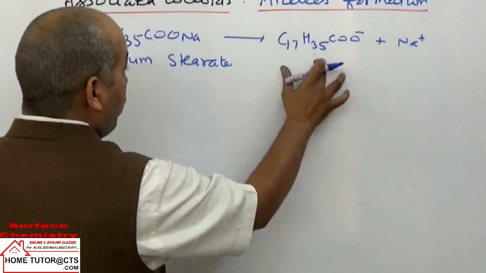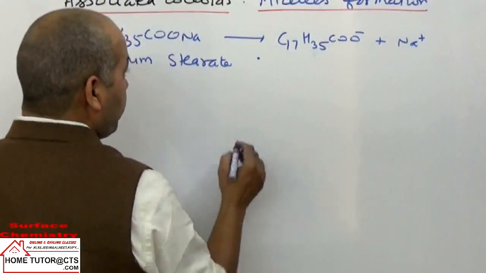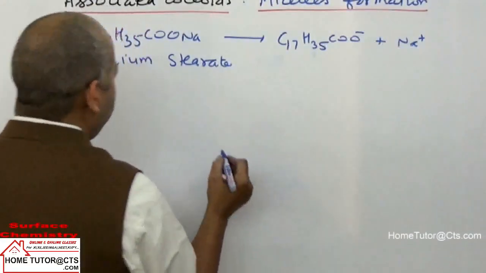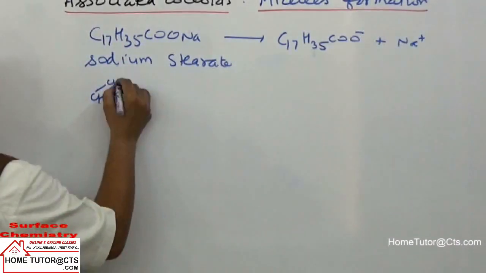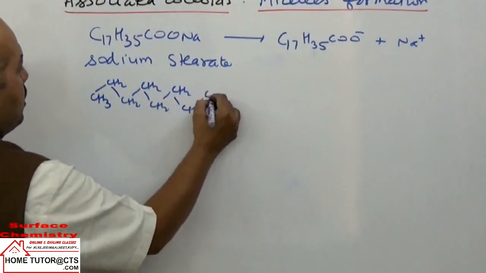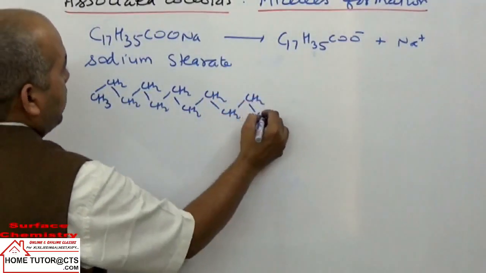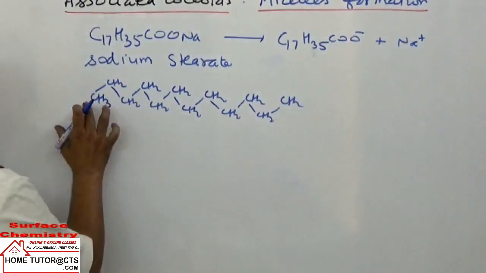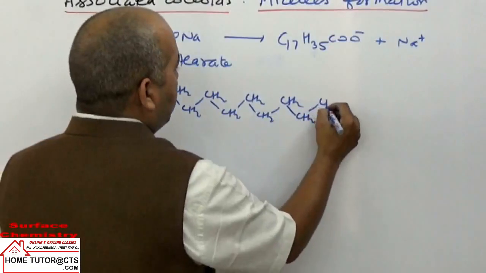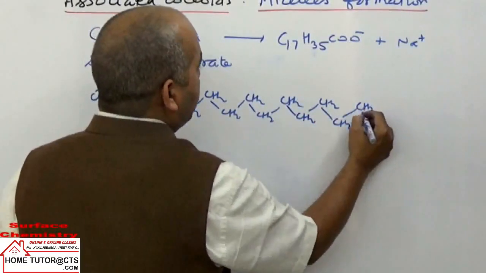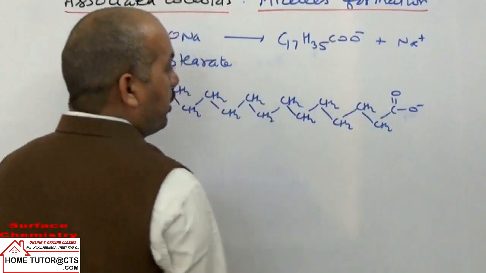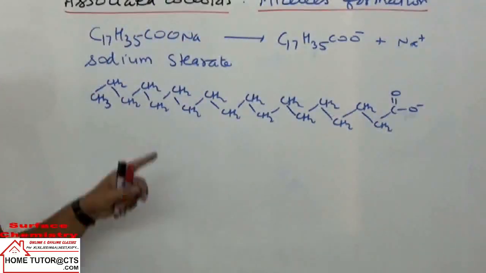If you take the structure of this, it has a CH3 group here, then CH2, CH2, and you can add 17 carbons in total. So structure-wise, CH3, then CH2 repeated, and counting: 1, 2, 3, up to 17. And what is at the end of the structure? The COO negative part. This can be the structure of the stearate ion.